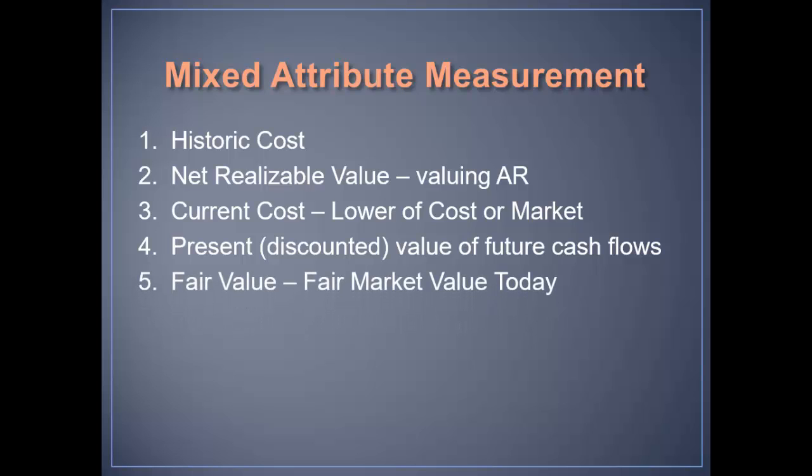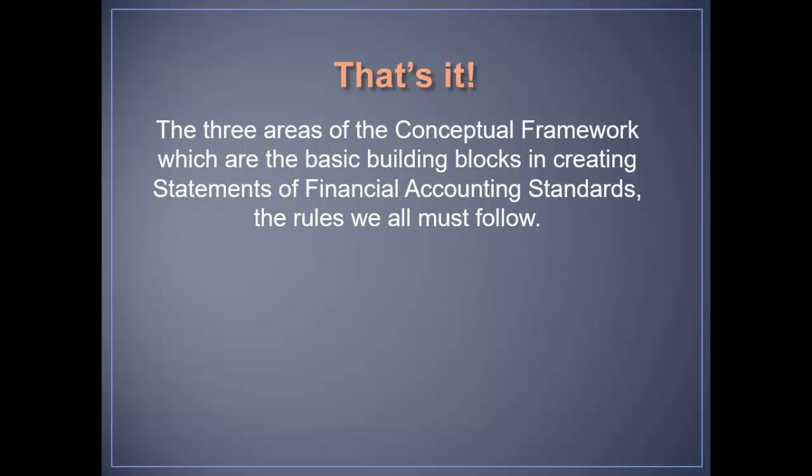We will talk quite a bit in intermediate accounting about how to record fair value adjustments while still maintaining historic cost. So that's it. Those are the 3 areas of the conceptual framework, which are the basic building blocks in creating all the statements of financial accounting standards.